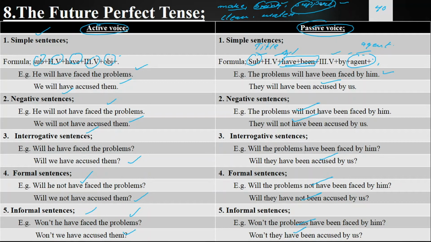Germany has been supported by me. Germany has not been supported by me. Has Germany been supported by me? Has Germany not been supported by me? Hasn't Germany been supported by me?